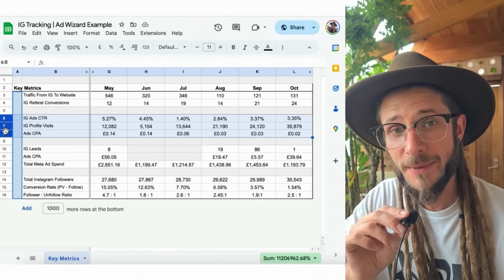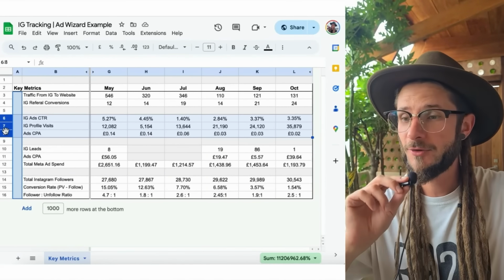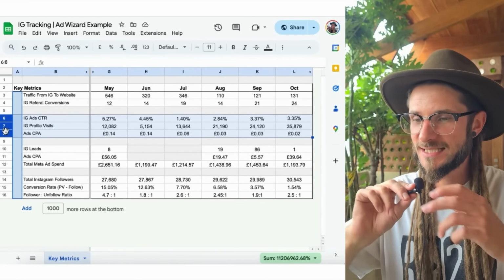So that is the information that we can actually see in the Ad Manager. This is great, but it doesn't give us a full picture, right? We need to see the full picture.